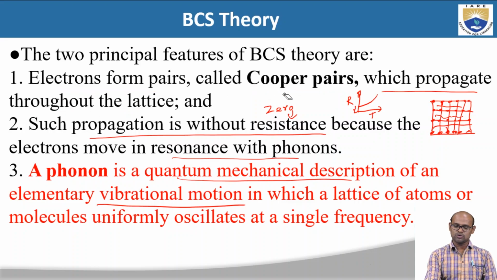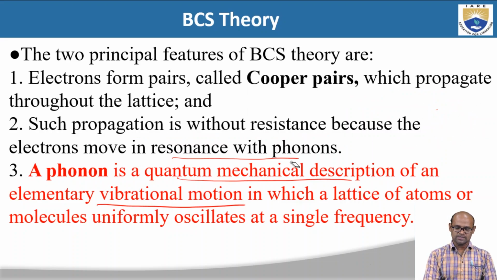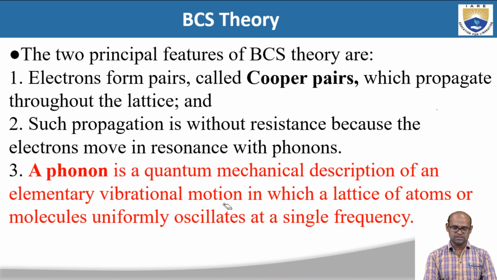These are the two important features of BCS theory. The first one is that the free electrons which are present in these materials form pairs, called Cooper pairs, and these Cooper pairs propagate throughout the lattice.